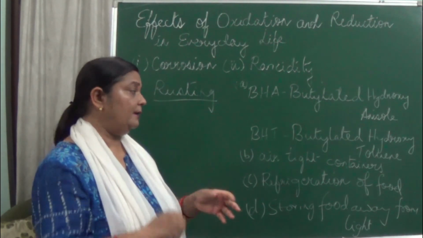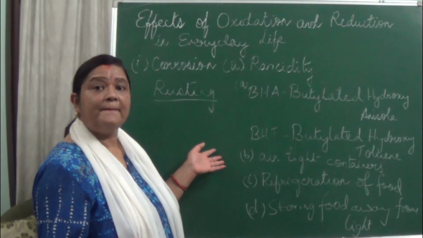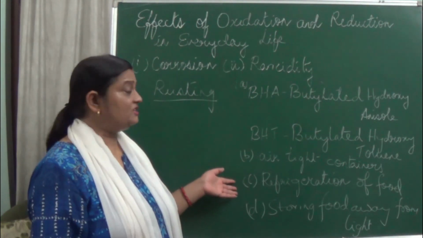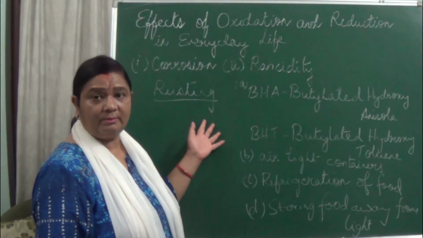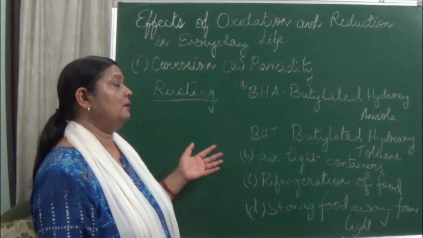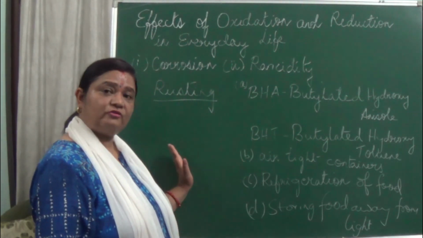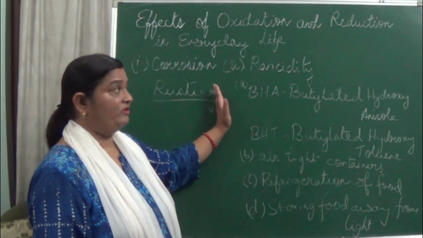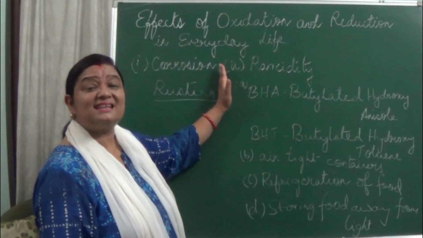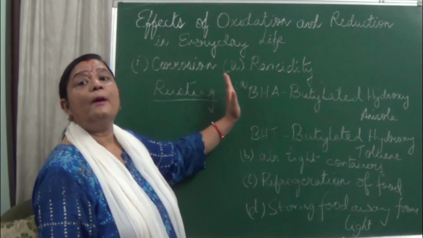Okay, now next is airtight containers. If you keep things in airtight containers, naturally oxidation will be prevented. Refrigeration: temperature is low, so oxidation will be prevented. And storing away from light, because light also causes oxidation, so if we store it away from the light, rancidity can be prevented. So these two things, corrosion and rancidity, are destructive in nature, and these need to be prevented.